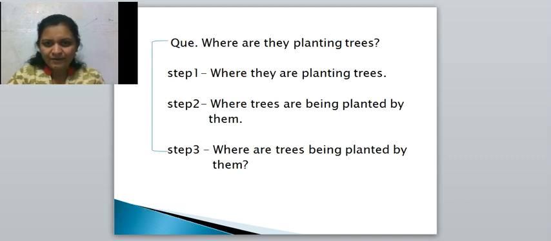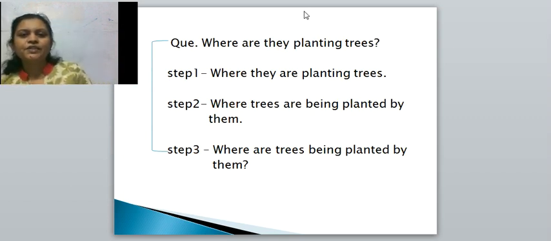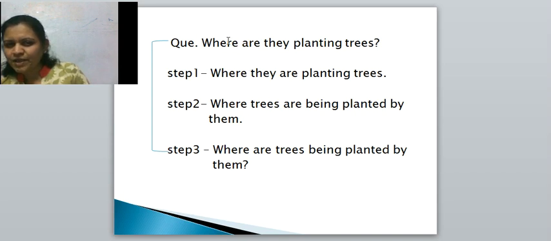Now I will take here a WH question. See, our question is, where are they planting trees? It begins with where. Means a WH question. Right? Where are they planting trees? WH question. Children, you can notice here. See, for a while, keep this where aside. Put this aside. Where. What is here? Are they planting trees?